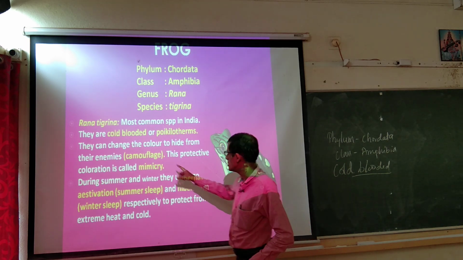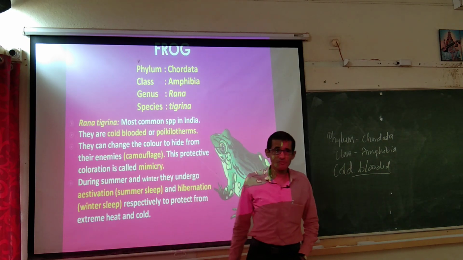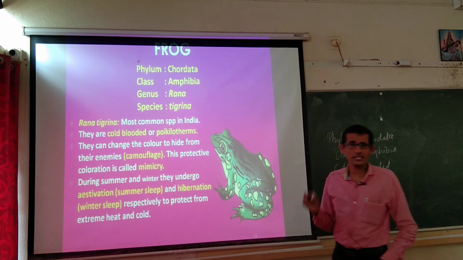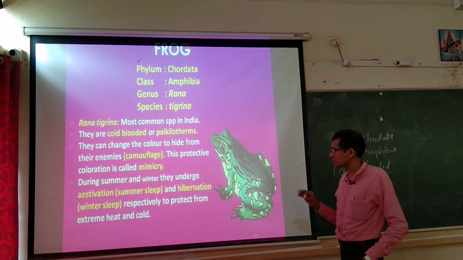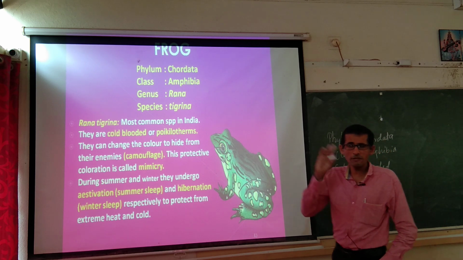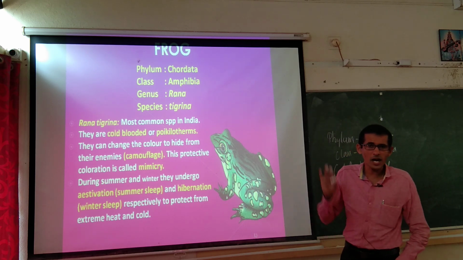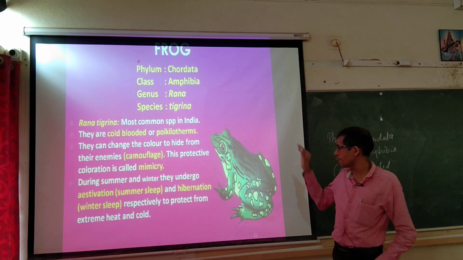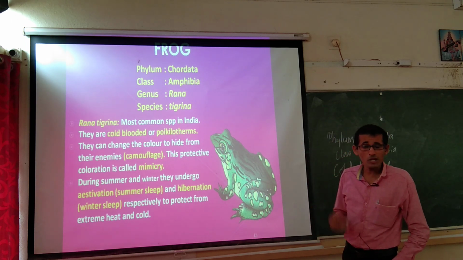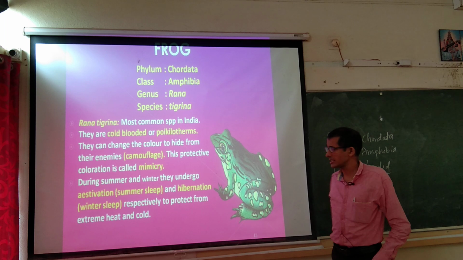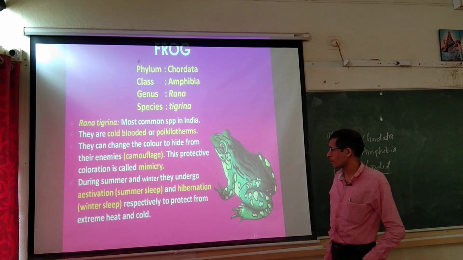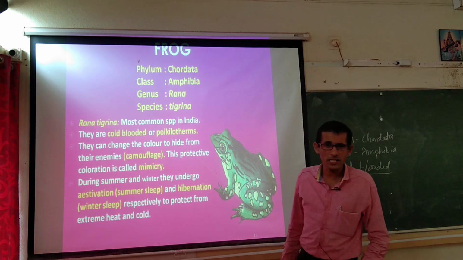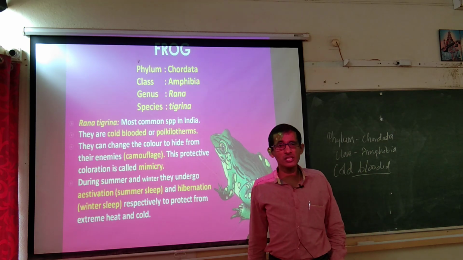Camouflage refers to resemblance with respect to the external area where they are present, according to the habitat. ಅದು ಎಲ್ಲಿ ವಾಸ ಮಾಡಿರ್ತದೆ ಅದರ ಬ್ಯಾಕ್ಗ್ರೌಂಡ್ ಏನಿರುತ್ತೆ ಆ ಕಲರಿಗೆ ಅದರ ಬಾಡಿ ಕಲರ್ ಮ್ಯಾಚ್ ಆಗುವಂಥದ್ದು. So that is important to hide from the enemies or to catch the prey. It is very important. This protective coloration is called mimicry. That phenomenon is called mimicry, coloration regarding the skin.